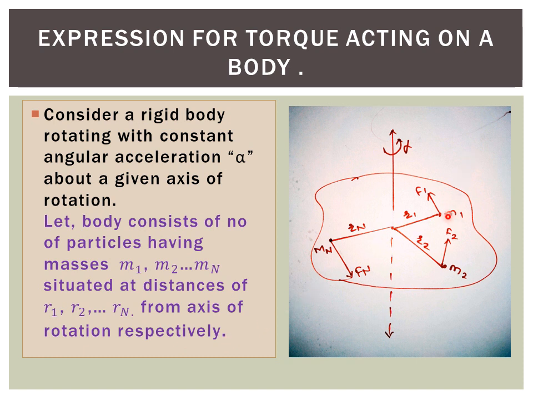So this is the body, and this is the first particle having mass m1, and the first particle's distance from the axis of rotation is r1. r1 is the distance of the first particle from the axis of rotation, r2 is the distance of the second particle, and rn is the distance of the nth particle from the axis of rotation. So this is the information of the figure given in the expressions.